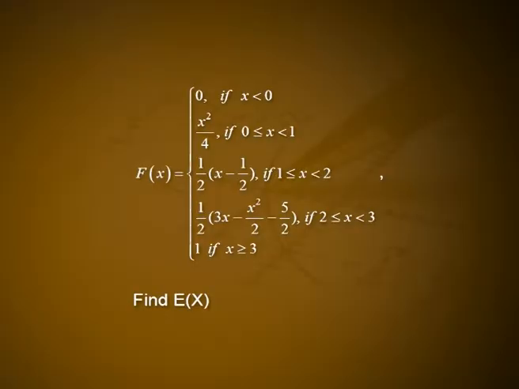Problem 7. Given the distribution function of x as F of x is equal to 0 if x less than 0, x square by 4 if 0 less than or equal to x less than 1, 1 by 2 into x minus 1 by 2 if 1 less than or equal to x less than 2, 1 by 2 into 3x minus x square by 2 minus 5 by 2 if 2 less than or equal to x less than 3, and 1 if x greater than or equal to 3. Find expectation of x.